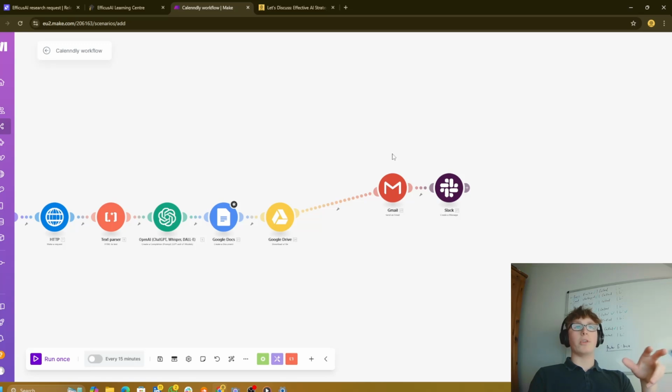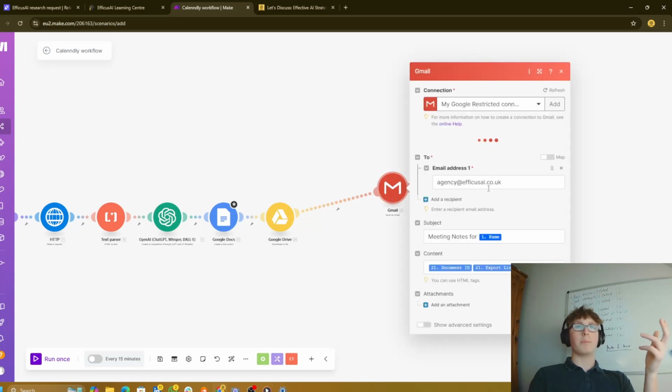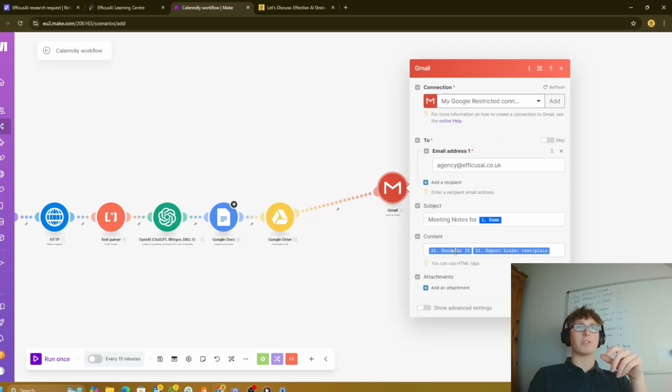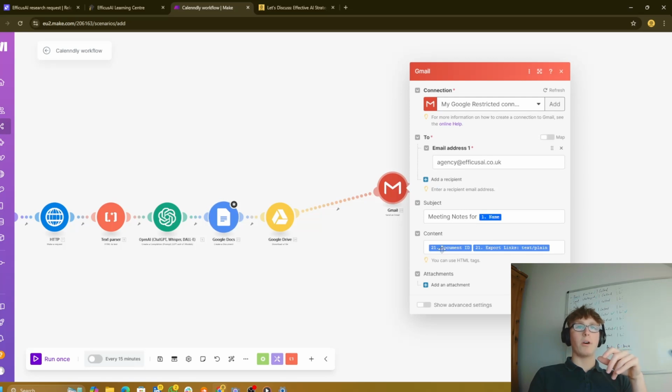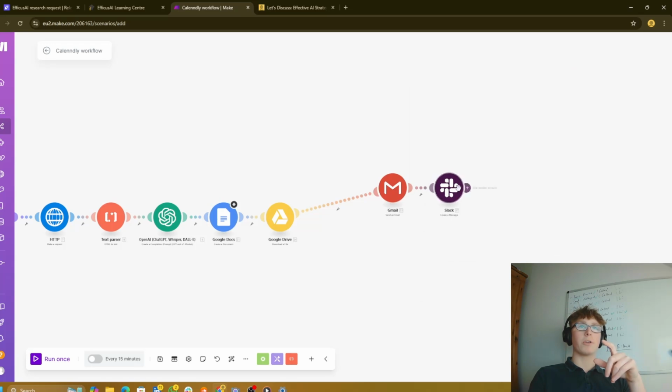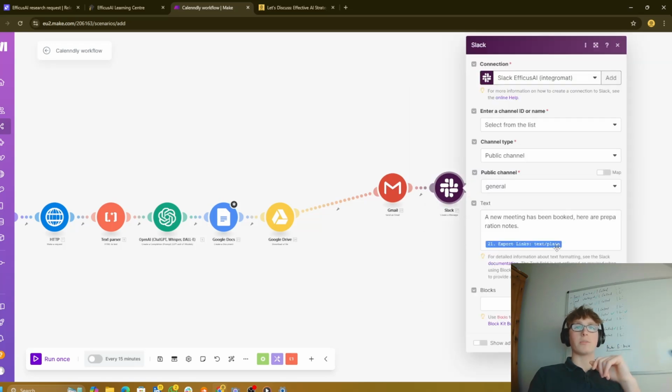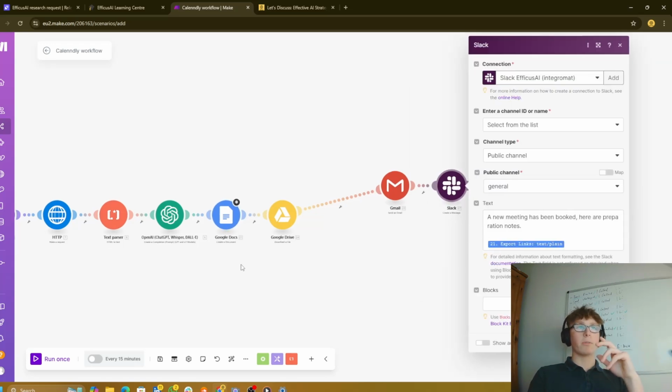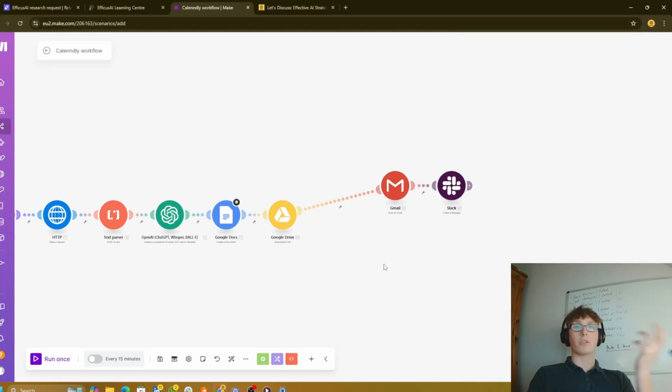And then you email it to yourself or you email it to your team. As you can see, we just email it to our main email address. Meeting notes for name, who booked a call, then the document ID and the export links as plain text. Then you can also send that to your Slack channel, so your team can get access to the research on the lead who booked a call.